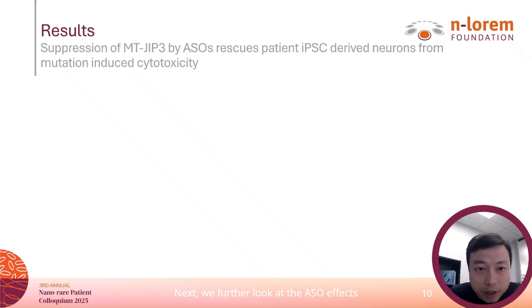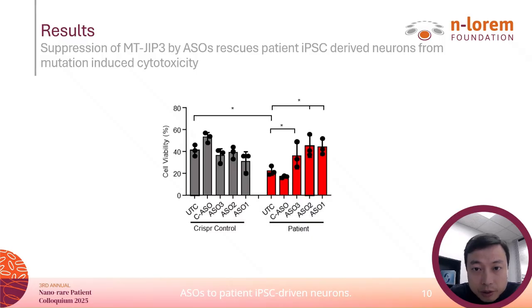Next, we further look at the ASO effects on the neurons. We applied the 3 lead ASOs to patient iPSC-derived neurons. All 3 restored cell proliferation to control level. ASO2 was most effective, reducing mutation JIP3 mRNA by over 80%, while wild-type JIP3 was also reduced. This was tolerated, and the patient cell viability increased significantly.